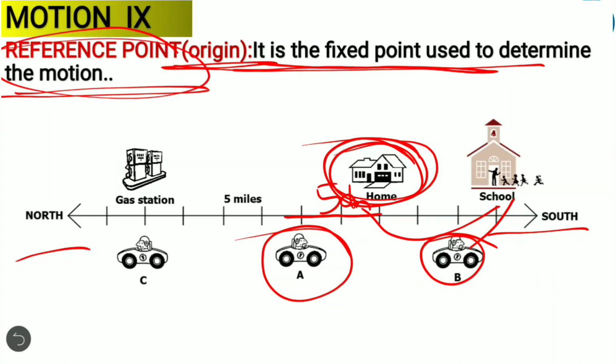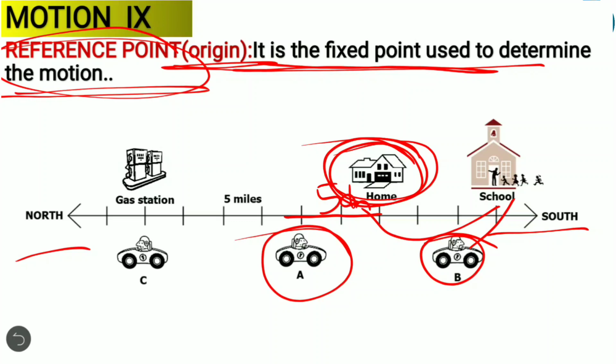Okay, from which origin or starting point to final point we are taking, right? So that we are calling reference point. So by using that reference point, we can say whether an object or a body is in motion or not. So this is reference point.